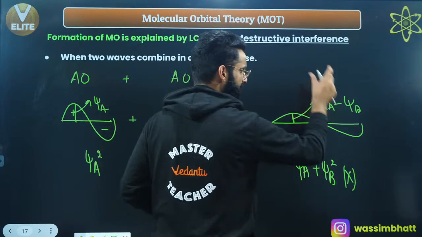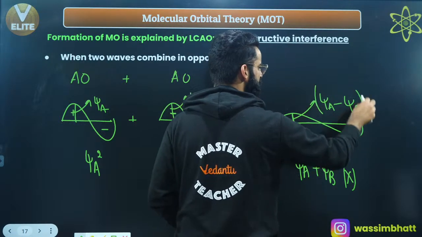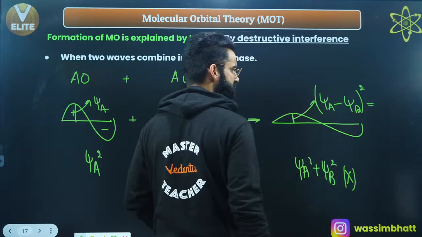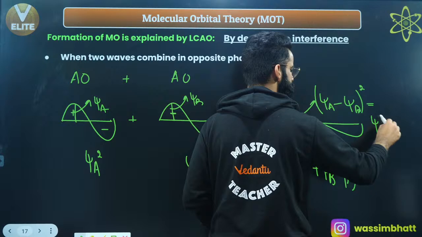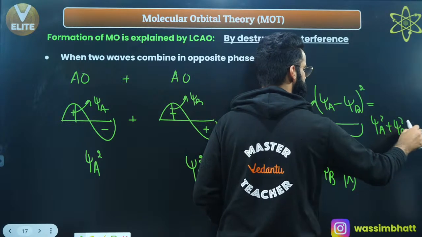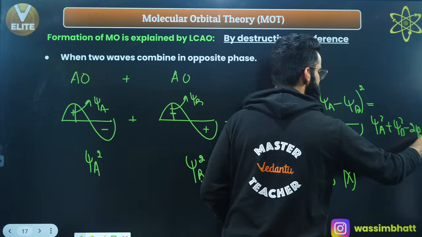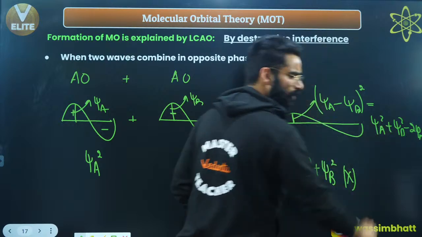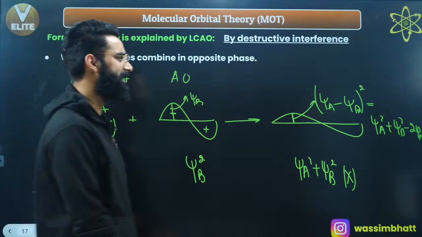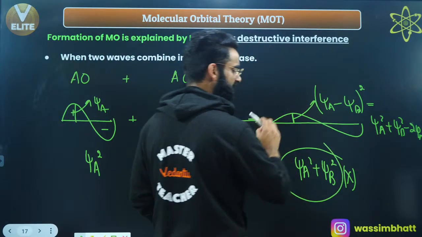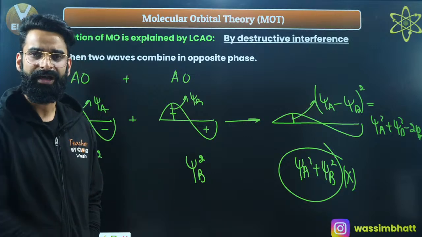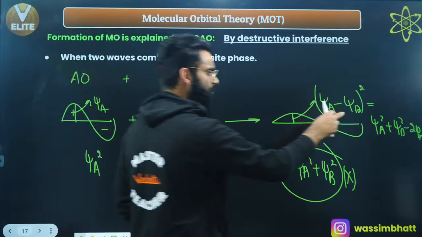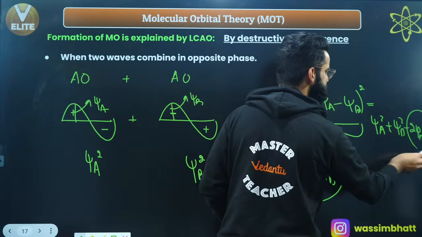This is the amplitude, psi A minus psi B, right? If I do the square of this amplitude, I'll get the electron density. So electron density is going to be psi A square plus psi B square minus 2 times psi A psi B. So is the electron density being increased or decreased? I was expecting this much electron density in the molecular orbital, but it's decreasing by this much amount, right?